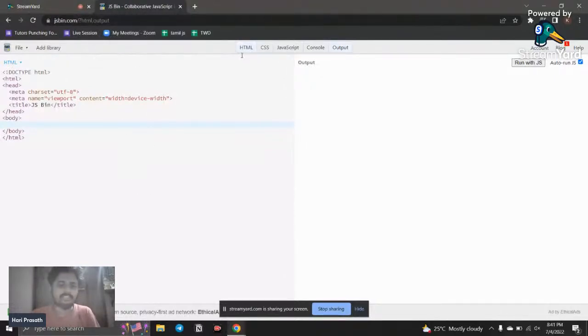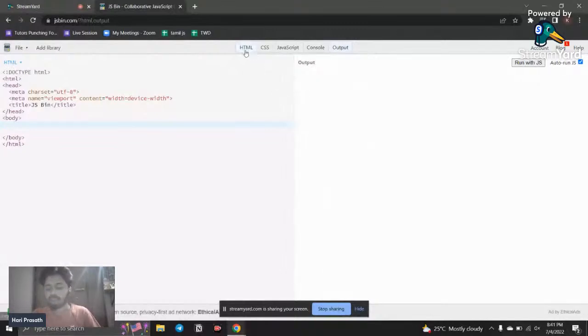Here you can see HTML. You can write the HTML code. I know that you are familiar with it. If I say H1 and you write some tags, you can display it in the output. The same you do in the local Visual Studio Code editor, or Atom, or Sublime Text editor, whatever code editor you install in your computer, and you download some extensions and serve your code and display it, right? That is what it's going to do, but it is an online code editor, so it works online.